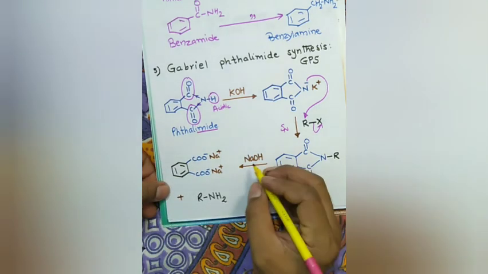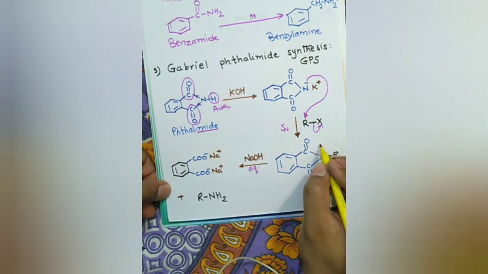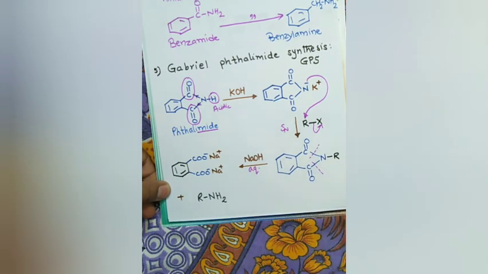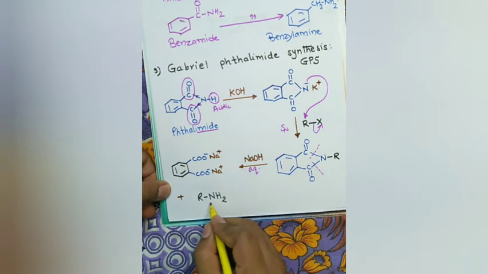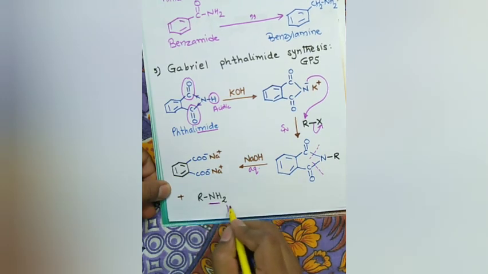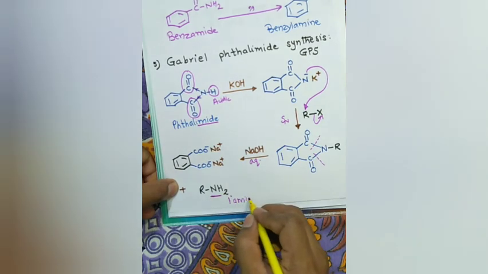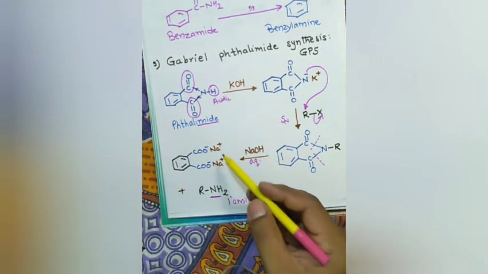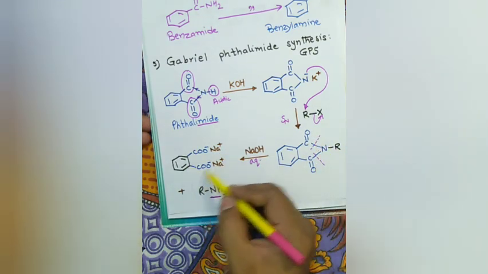Now on hydrolysis with aqueous NaOH, this bond breaks. Okay. What do you get? RNH2. See, RNH2, a primary amine, and the corresponding disodium phthalate. Okay, ONa here is a byproduct.